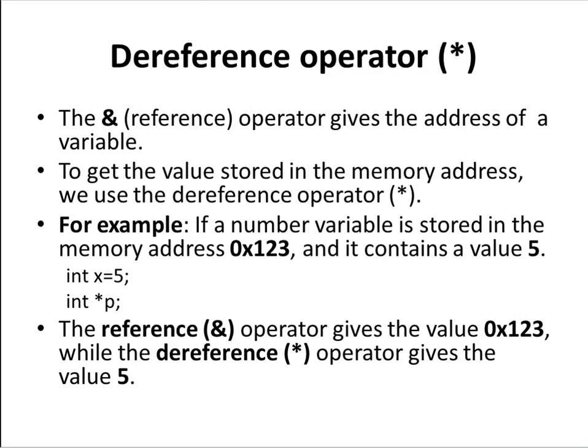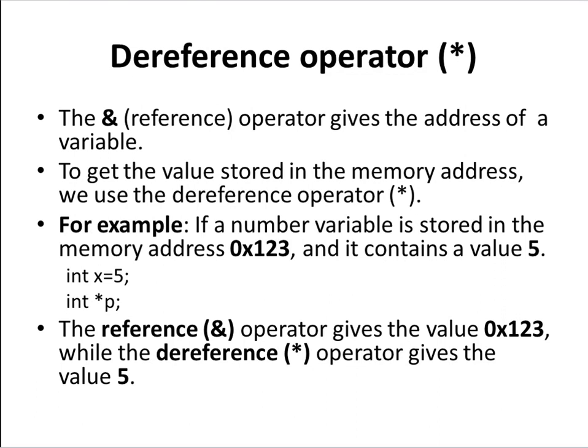For example, if a number variable is stored in the memory address 0x123, which is a hexadecimal address, and it contains a value 5. For example, here int x equal to 5 and int star p. We know x is an integer type variable initialized with 5. Then star p, or p, is a pointer of integer type. Suppose we want the address of x, then we can say cout ampersand x. It returns the address 0x123.